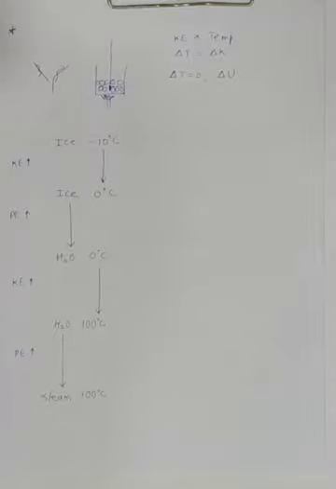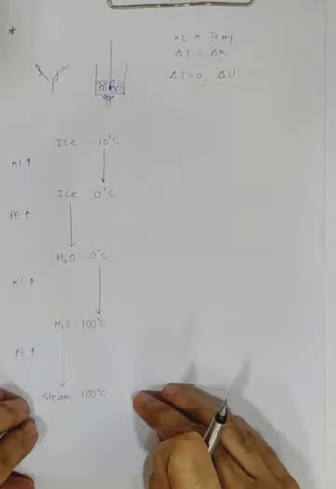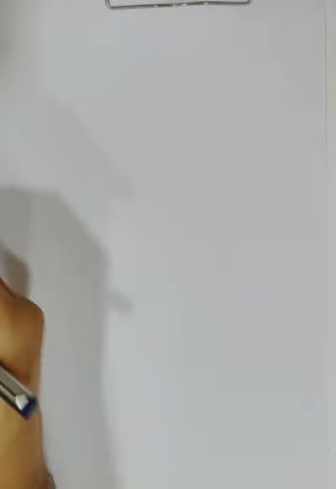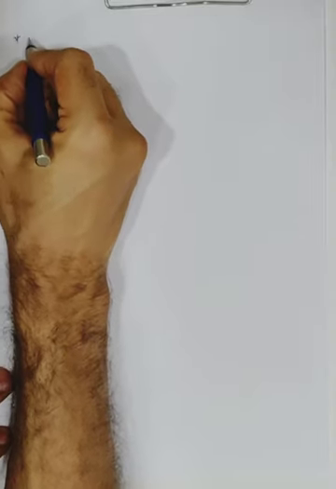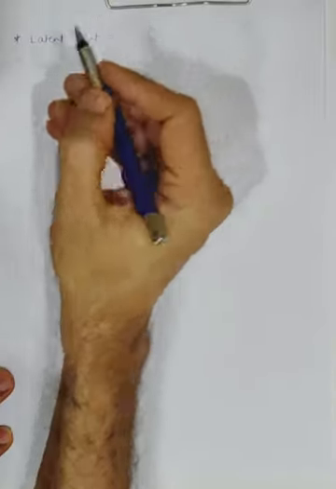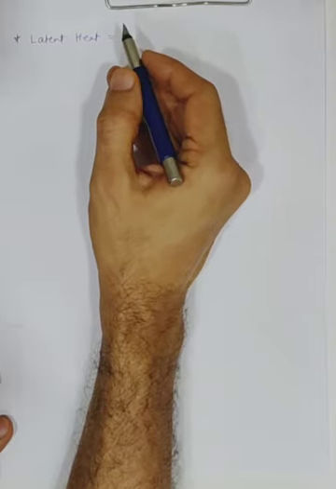Okay. Now, what do you mean by latent heat? So see first, what do you mean by latent heat? We'll discuss about the different types of heat now. Okay, so let's see first now, what do you mean by latent heat? So latent heat means what? It is the heat required, latent heat. Okay, these are not the exact definitions. I'm just making you understand what they are. So you have to learn the textbook definition from the textbooks only.